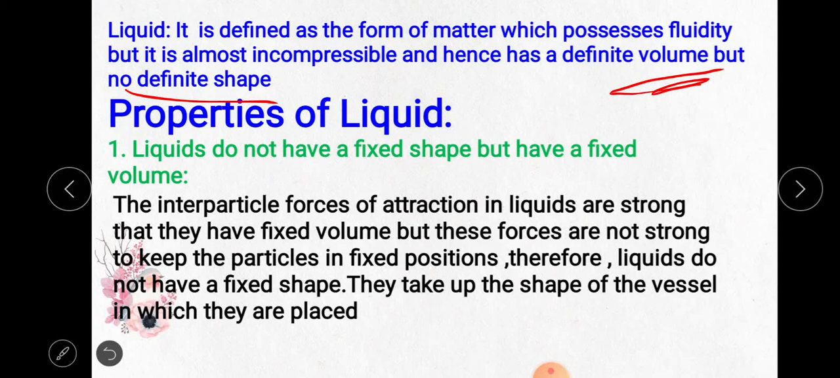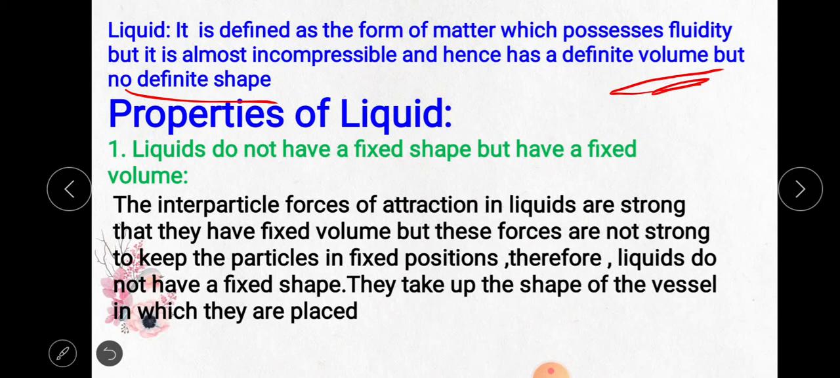Here what we can say: solids have a definite shape and definite volume, but liquids don't have a definite shape, only a definite volume. Then we'll discuss the properties of liquids one by one. So the first property: liquids do not have a fixed shape but have a fixed volume. We'll learn why it is.